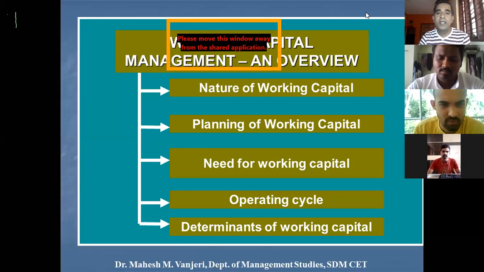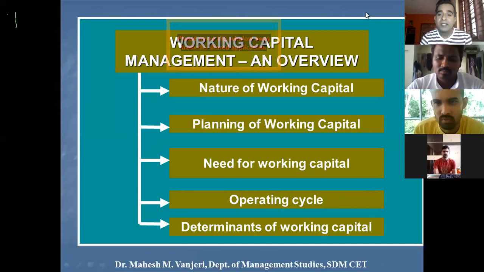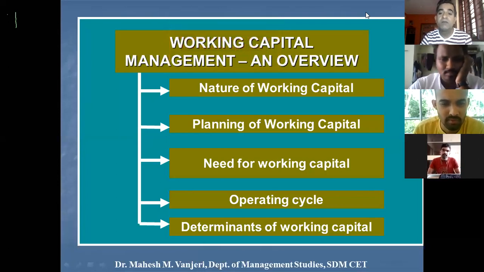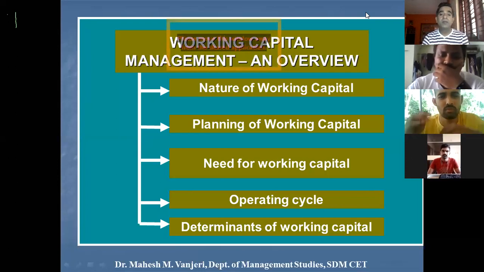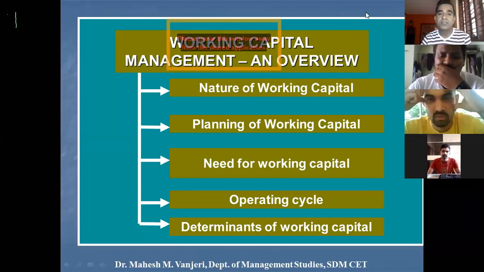Okay, so today the outline of the chapter will be nature. We are going to learn what is the nature of working capital, planning of working capital, need for working capital, and operating cycle. The last is the factors influencing requirement of working capital or determinants of working capital. So this much part will be covered in today's session.